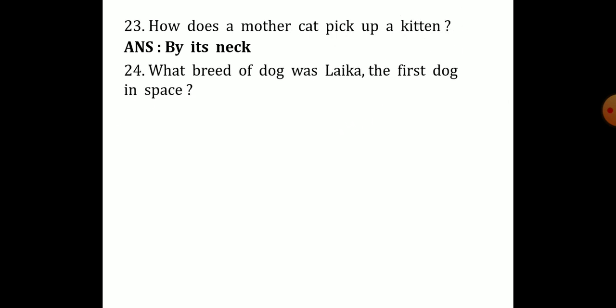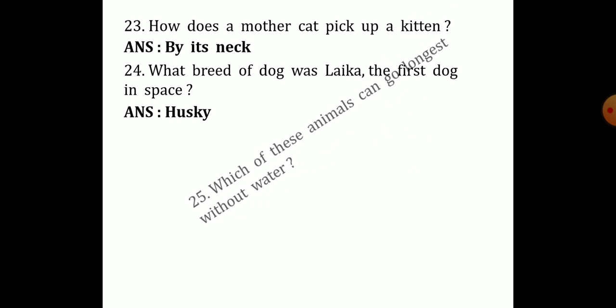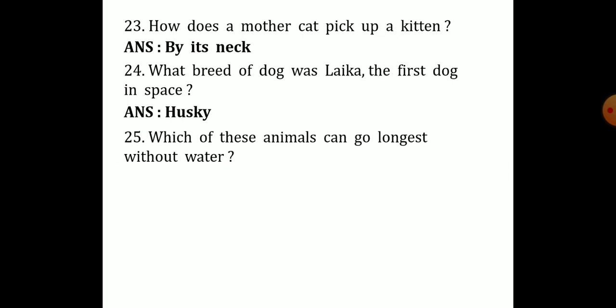Now the next is, what breed of dog was Laika, the first dog in space? So the breed of the dog is Husky. Husky is the dog. First dog in space. Now question number 25. Which of these animals can go longest without water? So here options are given. So the right option is a kangaroo rat. A kangaroo rat.